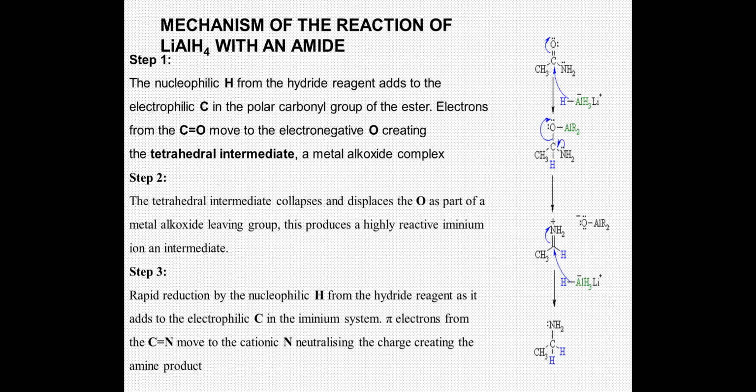So what happens when the H- attacks? The double bond of the iminium ion moves towards the more electronegative nitrogen, and this leads to the formation of the amine. Thus we get an amine from the amide. So this is the mechanism for conversion of an amide to an amine. The most important thing here is the collapse of the tetrahedral intermediate to give the iminium ion.